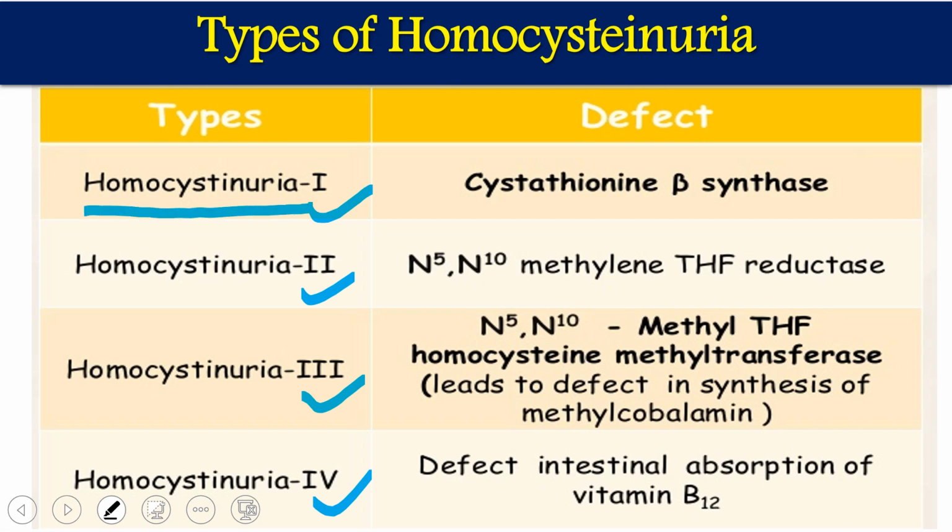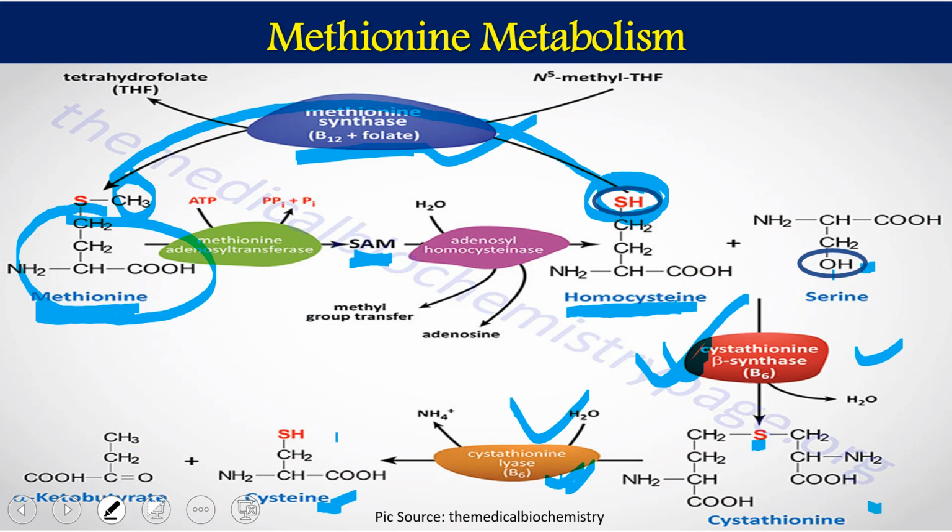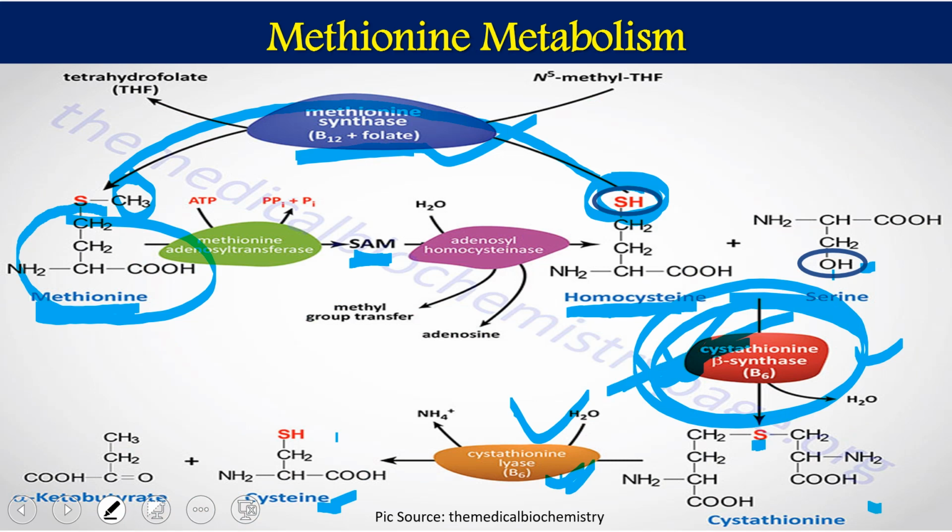Out of all four types, the most important, or you can call it the classical type of homocystinuria, is type 1, where we are having a genetic defect for the enzyme called cystathionine beta synthase. If we see the previous pathway, the main important enzyme for homocysteine utilization is cystathionine beta synthase. So if we are having a genetic defect of this particular enzyme, that is going to lead to type 1 homocystinuria, or it is also called the classical type of homocystinuria.